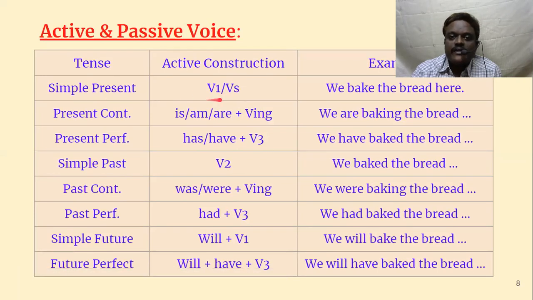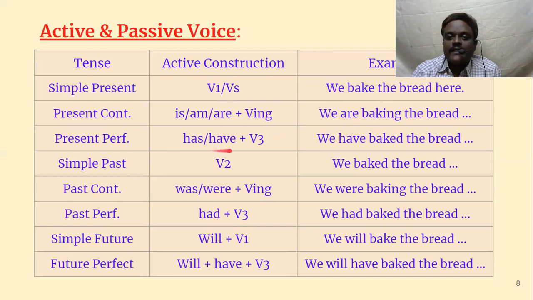So simple present. What is the simple present tense formula? V1 or Vs. We bake the bread here. We is plural, so bake. If it is singular, he bakes the bread here. That is the structure. Then present continuous tense, we have to use either is, am, or are. We have to select one of these depending upon the subject. Then verb being form. We are baking, we is plural, so we are using are. If it is he, he is. I am baking the bread. He is baking the bread. We are baking the bread.